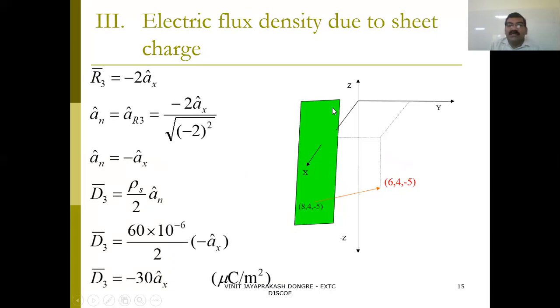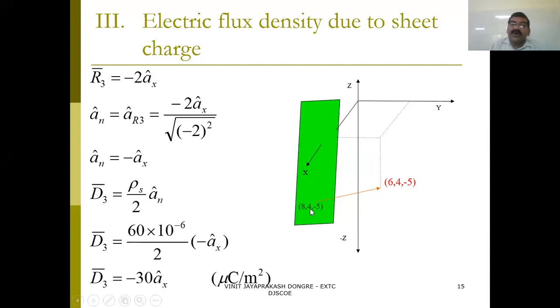It is given as the plane x equals 8, so it is perpendicular to the x-axis. The remaining two points will remain the same. In the surface, two points remain the same; in the line, one point remains the same. So here, this is the plane x equals 8.